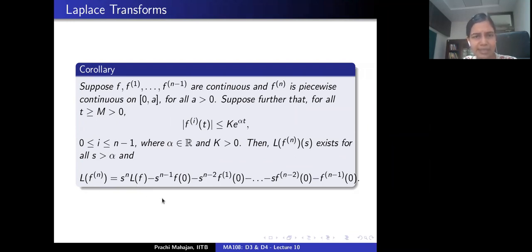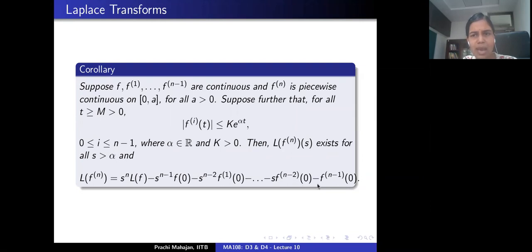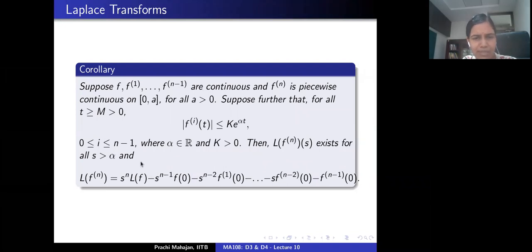And it turns out that the exact relation is the following. The Laplace transform of the nth derivative of f is s to the power n times the Laplace transform of f, minus s to the power n minus 1 times f evaluated at 0, minus s to the power n minus 2 times the derivative of f at 0, all the way to minus s times the n minus 2th derivative of f evaluated at 0, minus the n minus 1th derivative of f evaluated at 0. So there is the Laplace transform of f, and all of these are derivatives of f evaluated at a fixed point, namely 0 in this case.